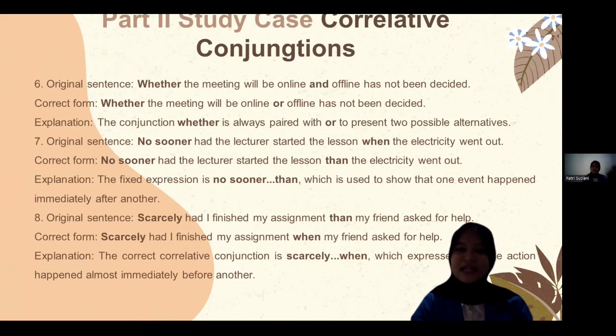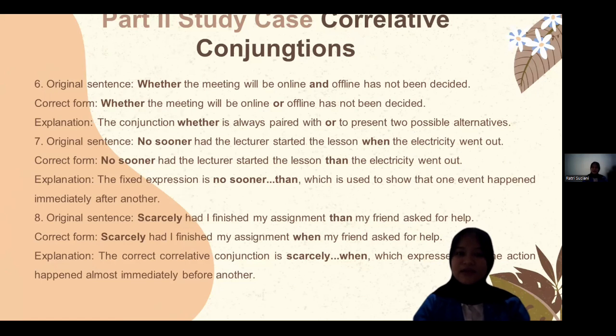Number 6: whether the meeting will be online and offline has not been decided. Correct form: whether the meeting will be online or offline has not been decided, because the conjunction whether is always paired with or to present two possible alternatives.